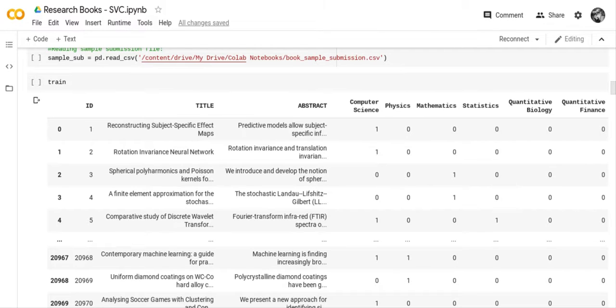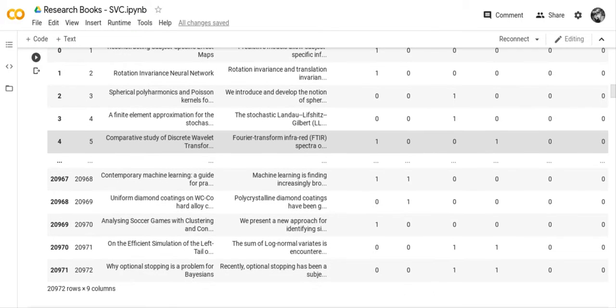The train file has an ID number, a title, an abstract, and you've got 6 columns that are binary for what genre the article fits into. And the article can fit into more than one column, because you've got one on number 5 here. The article is computer science, but it's also statistics. So that's why you have to have the 6 columns, just in case one article falls into more than one class.